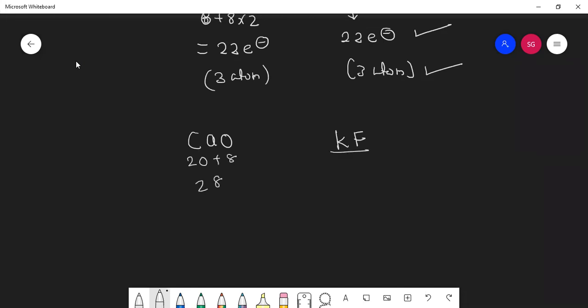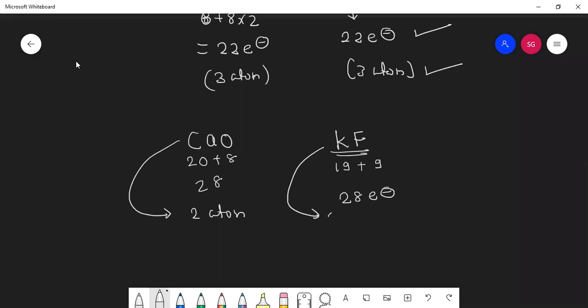How much here? 19 plus 9, 28. How many atoms are there? 2 atoms. Very good. One is of calcium, one is of oxygen. How many atoms are there here? 2. Very good.